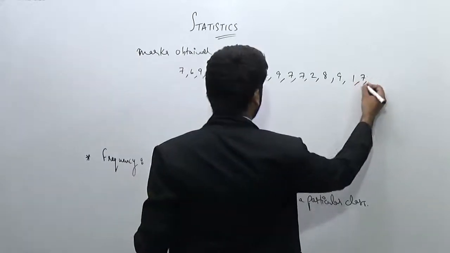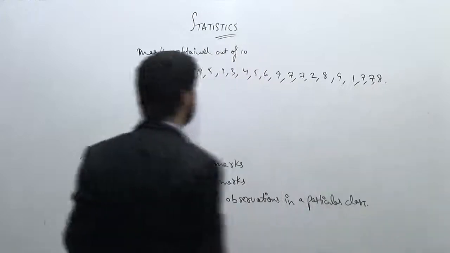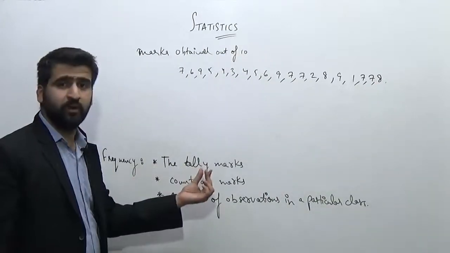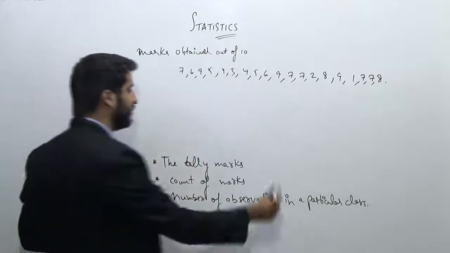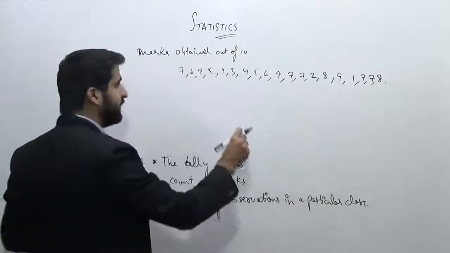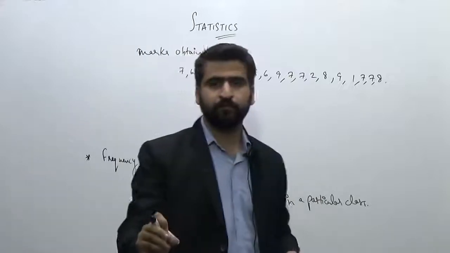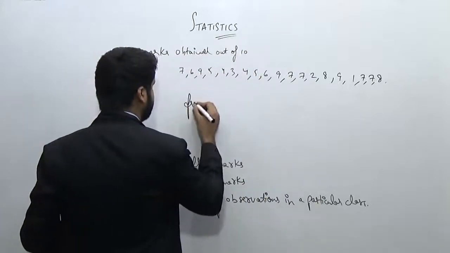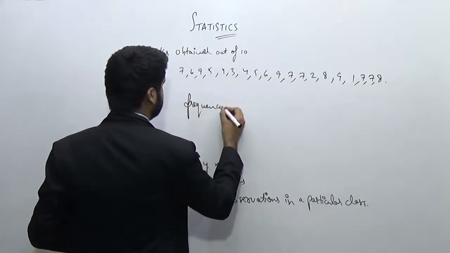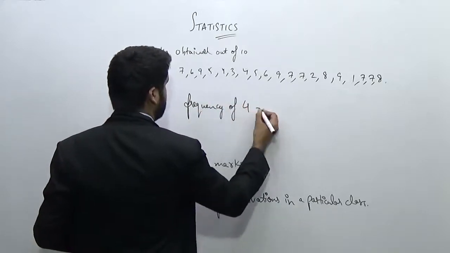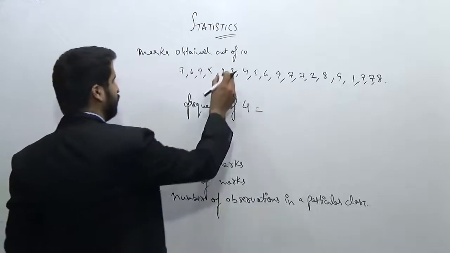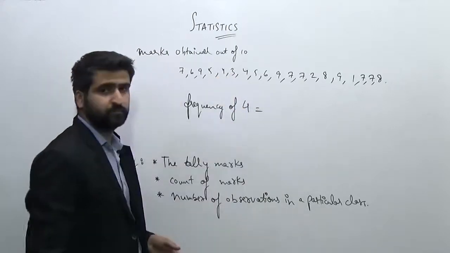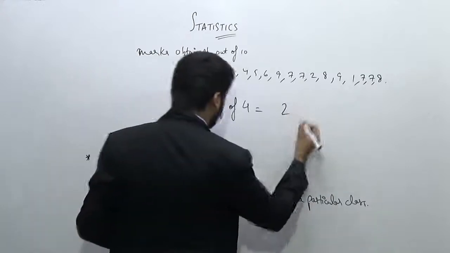Let's write this 7 again a couple of times. Now I want to note the frequency. In this case, what is the meaning of frequency? That is, how frequent is a particular mark. Now if I want to see the frequency of 4, the frequency of 4 here will be equal to 2, because 4 is coming 2 times here. So the frequency of 4 is equal to 2.